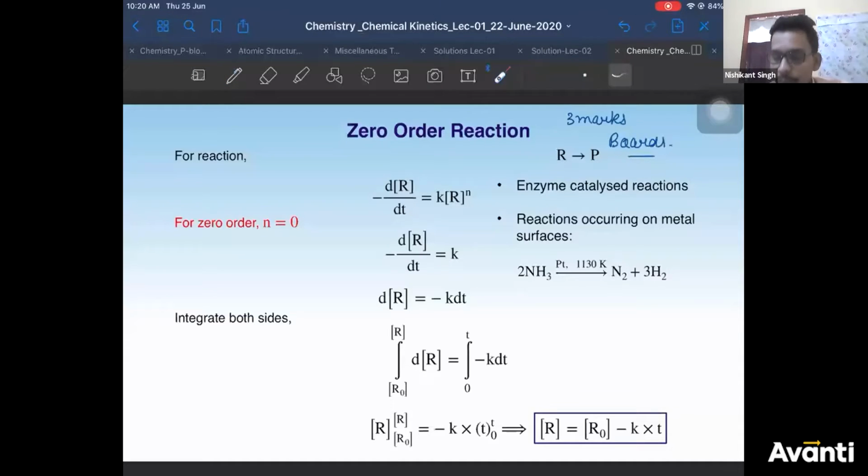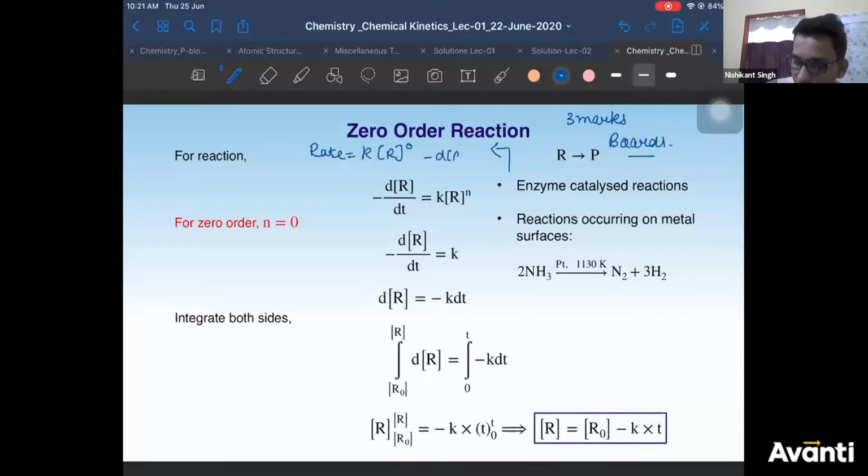We are starting from here, right? This is your reaction, reactant giving you product, minus dR by dt is kR power n. I'm not writing this step. This is directly from the previous derivation, but I highly doubt you will do it. You'll say sir has not taught us. So I'll write it. Rate was equal to k concentration of R to the power n. n was 0. Right? This is your first equation.